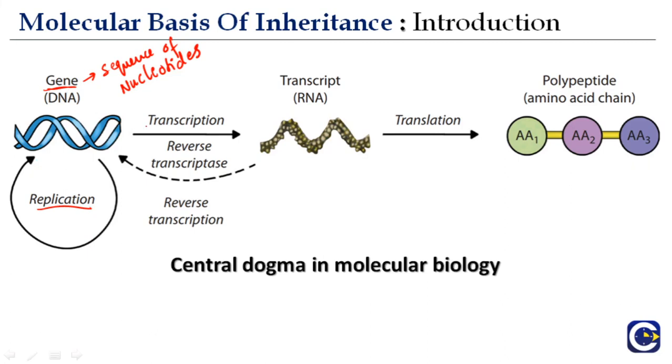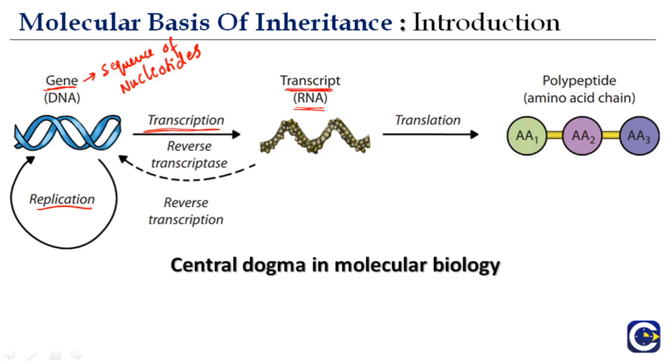DNA has genes, and the conversion of DNA to RNA is called transcription, and the product on RNA is called the transcript. The sequence of genes is converted to RNA in a process called transcription.